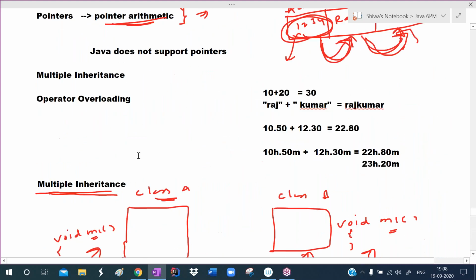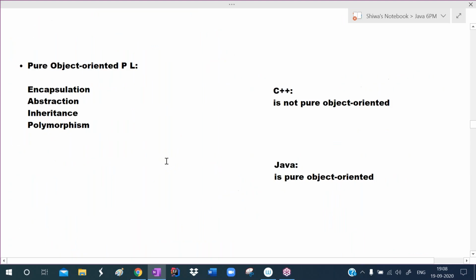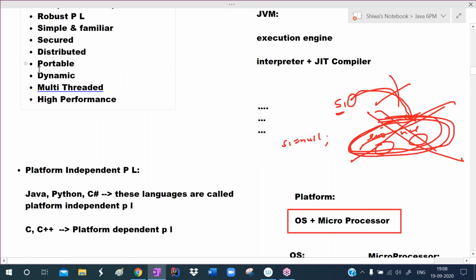Actually I thought to finish all the features, but time is over. Portable features are done, and in the next session I will explain the remaining features: dynamic, multi-threaded, high performance, which are very small features. Within 10 minutes we will finish that, no problem at all. And on Monday I will explain the differences between other languages and Java. What are the differences between C and Java? What are the differences between C++ and Java? I will discuss that on Monday. Tomorrow is a holiday, Sunday is a holiday. Okay, now I'm stopping the session.